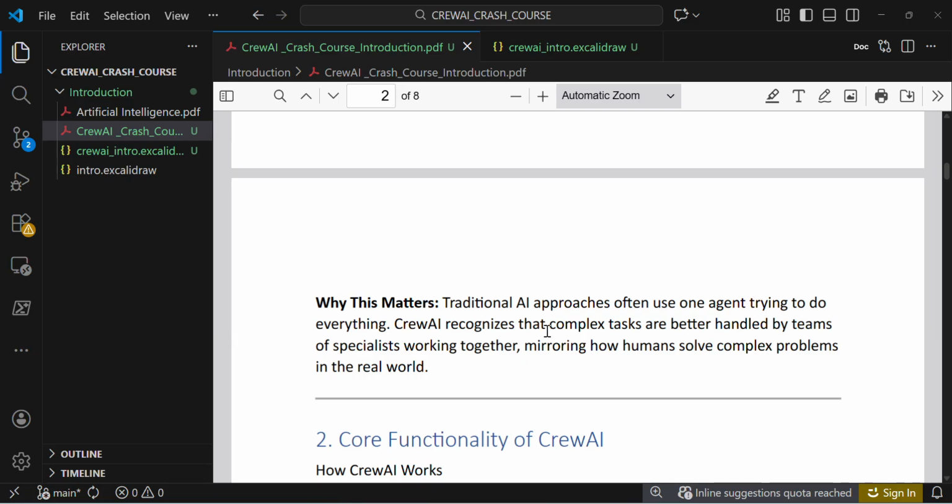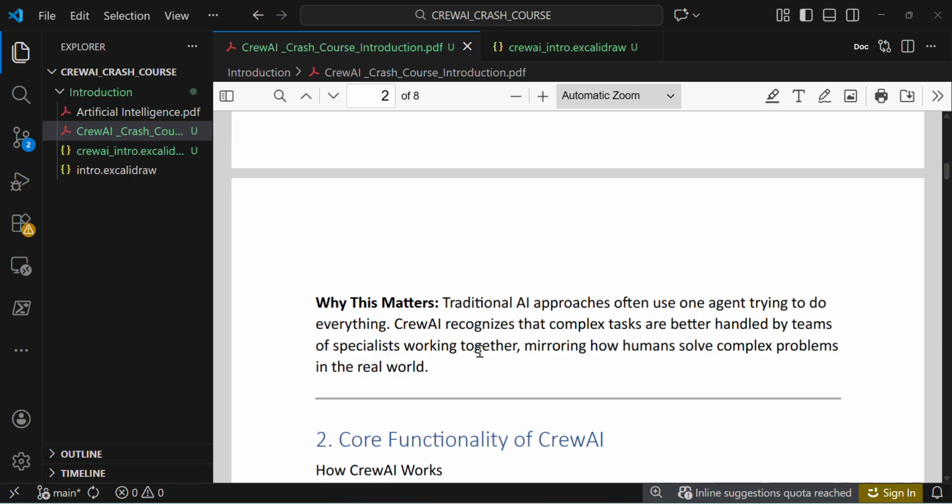Why this matters? Traditional AI approaches often use one agent trying to do everything. So if you imagine this, if I give all these three tasks to this one agent, it will hallucinate.